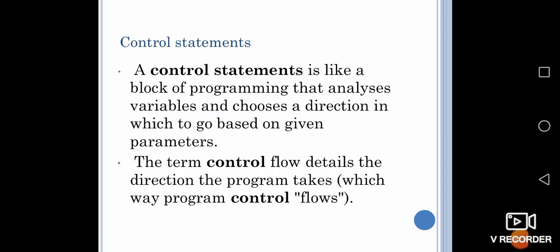Next, the various control statements. The control statements are the block of programming that analyzes the variables and chooses the direction in which to go based on given parameters. Imagine you want to move from one place to another place. You should take a route. That road should lead to the proper destination. Just like that, the control statements in a computer program lead the path that the program should follow in order to reach the required output. Okay.